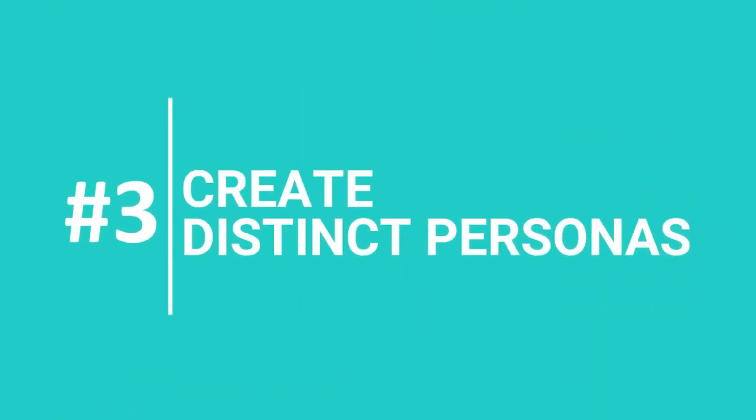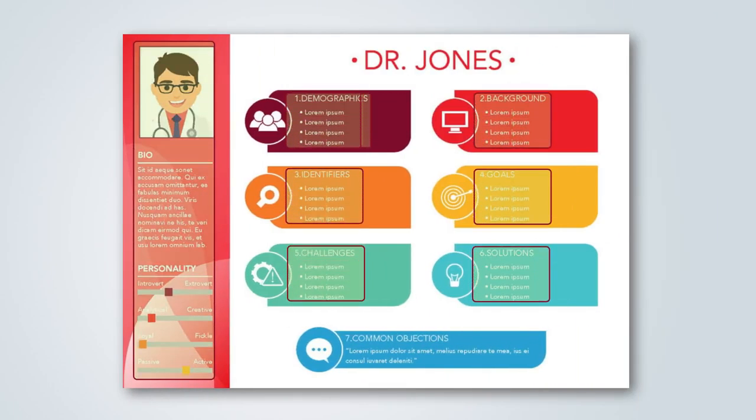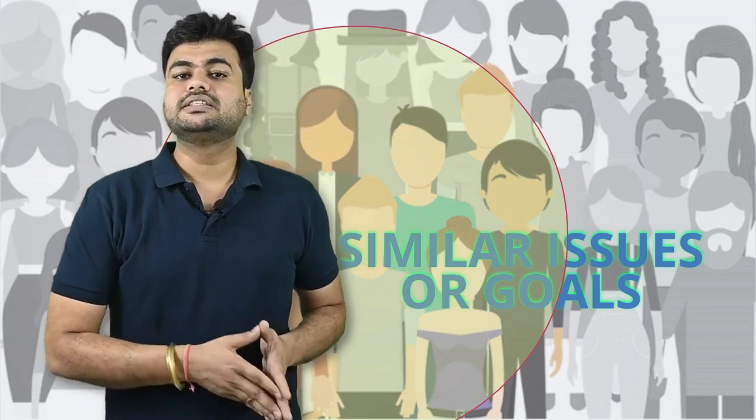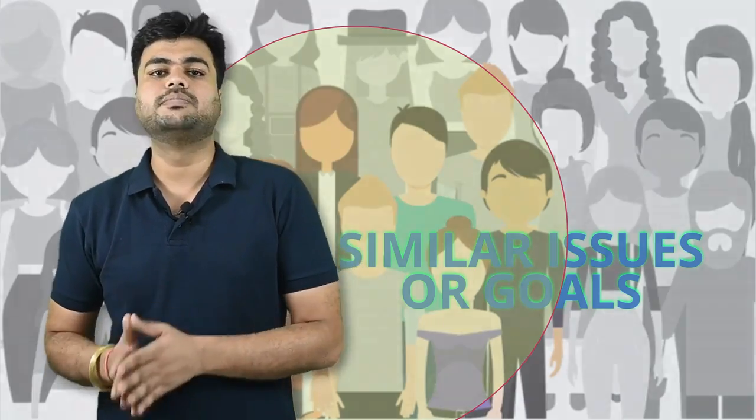Number 3. Create distinct personas. It is time to draft your buyer persona. You must have already pinned down the most common elements about them. And in this step, you are going to decide how many different personas you need based upon the categories of the most recurring elements. You can accomplish this by arranging people within your audience who have similar issues or goals. Group them with a different category. These categories are the decision grounds of different identities of personas.